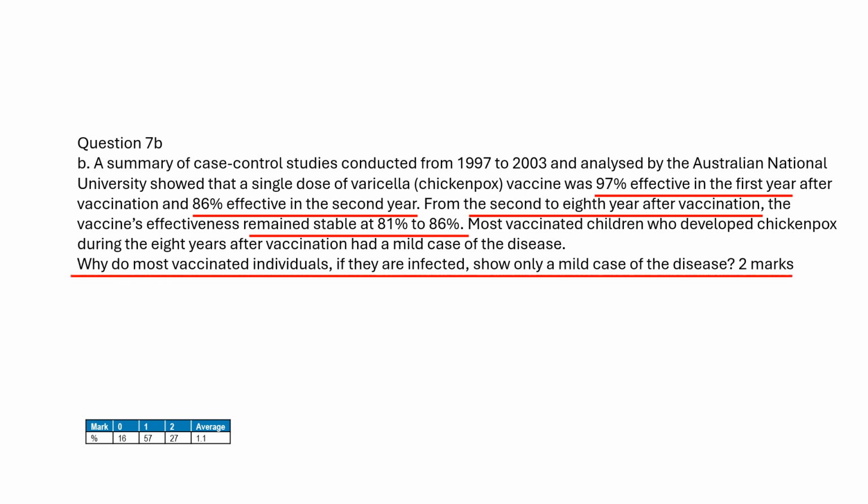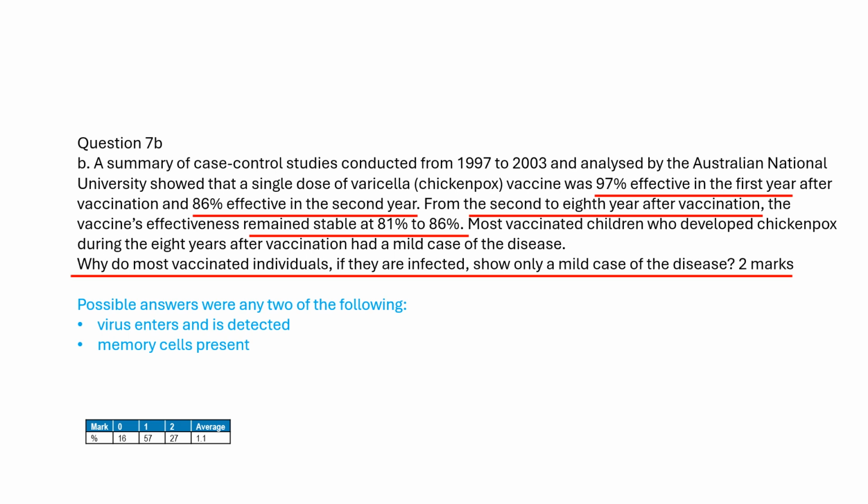Why do most vaccinated individuals, if infected, show only a mild case of the disease? It is possible that the virus enters and is detected. Memory cells present. Rapid antibody production. Antibodies are produced in large numbers, and the virus is neutralized.